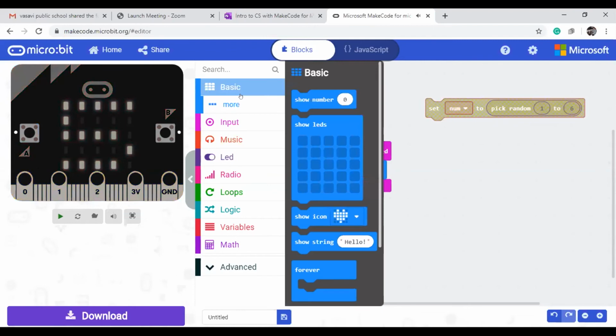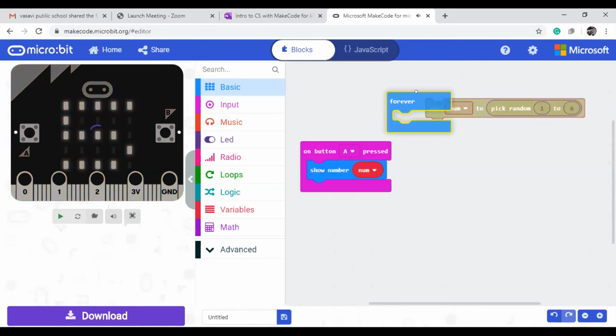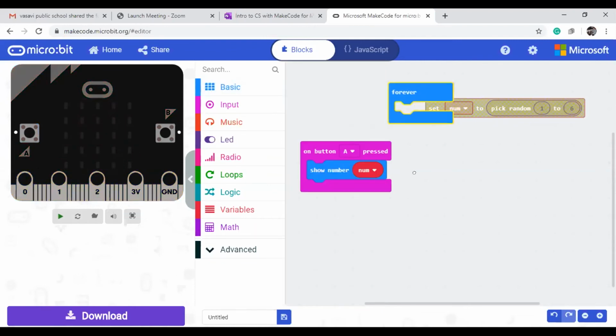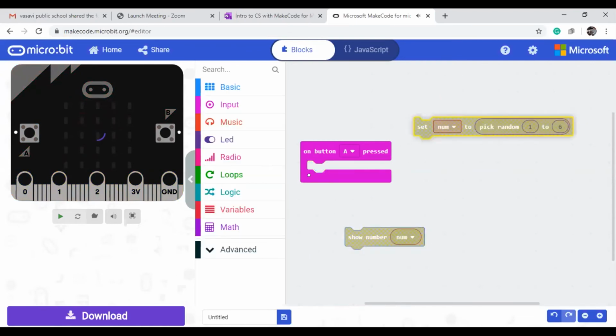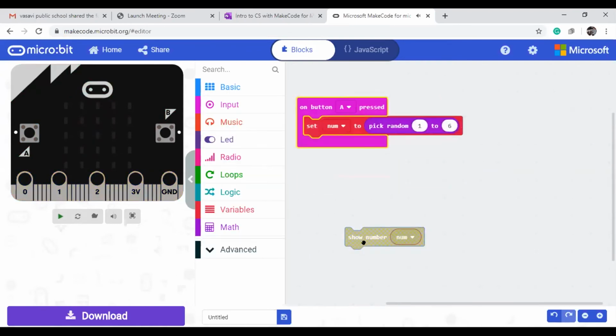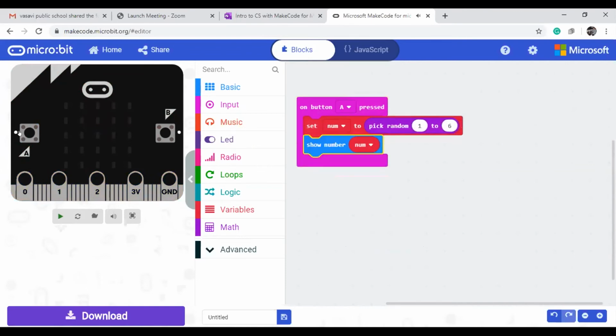So you need to use the iteration block. You can use a for block, or else whenever button A is pressed, you can use the number block and put it like this. So if I press button A, then it will throw the die and give the value. If one more time I press, like this way, it is giving the value. Now based on this, we can do multiple activities.